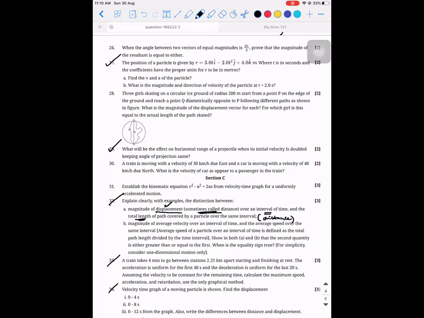Are you guys able to understand? Whereas magnitude of displacement is called the shortest distance. So that is the meaning. What they're trying to say is the first part is called the shortest distance and the second part is called only distance.